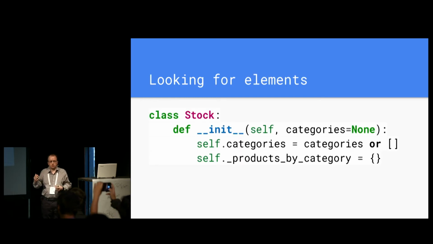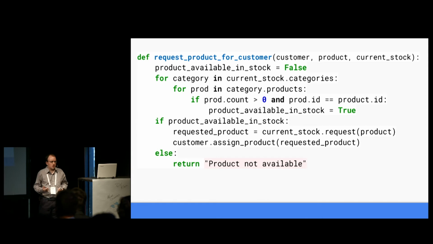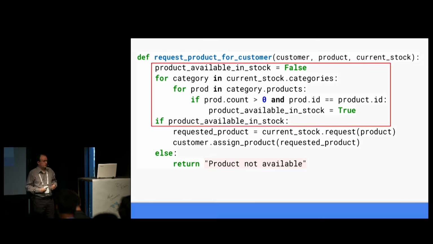Now imagine the case of we have a searching algorithm. Now suppose I have an online application that sells products online, and this class represents all the products that I have stored by categories. And at some point I have a view that looks like this, and is in charge of handling the scenario when a customer wants to make a purchase. And this is too complicated to read, but I go through the hassle of reading it. And near the if statement, I found something that is like a clue, which asks if product available in stock.